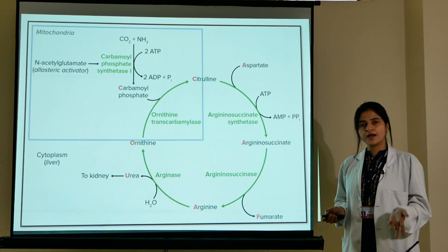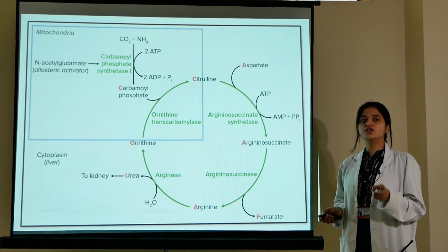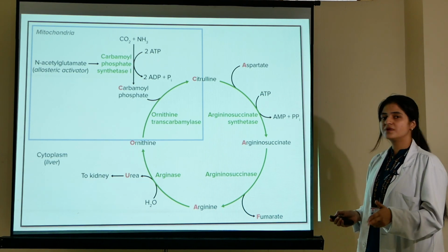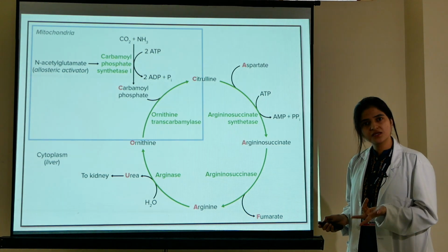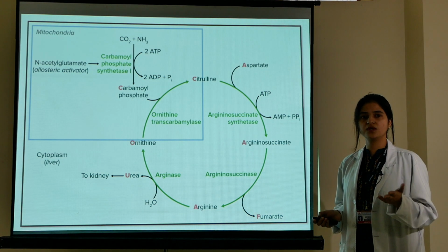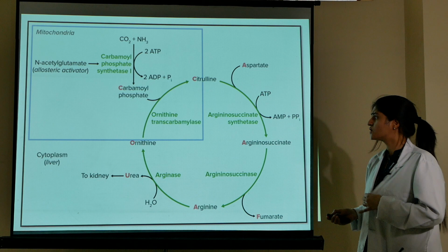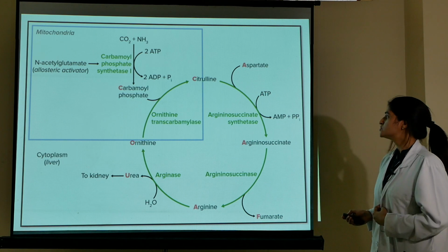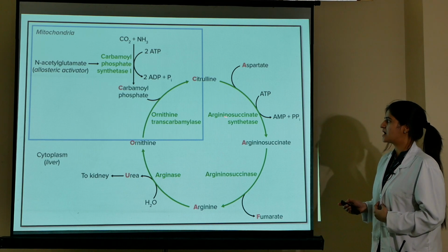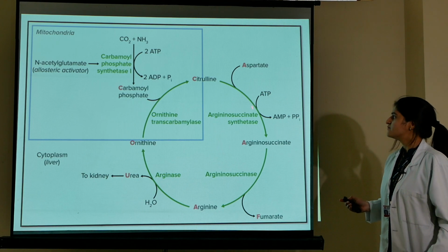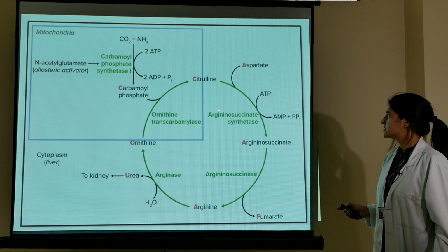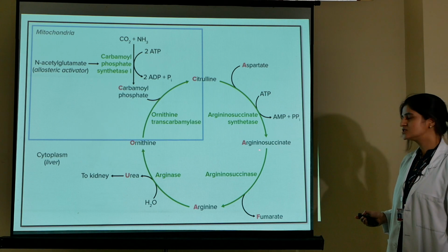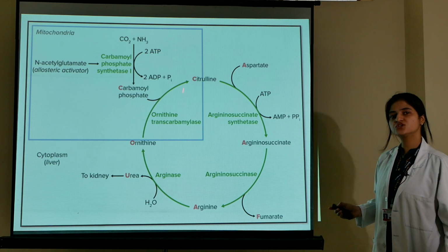So in hyperammonemia type 2, which occurs due to the deficiency of the enzyme ornithine transcarbamylase, the accumulation of ammonia will take place. That's why it is known as hyperammonemia type 2. Now the third one is the arginosuccinate synthetase enzyme. When this enzyme is defective, citrulline will not be converted into arginosuccinate, so the accumulation of citrulline will occur.